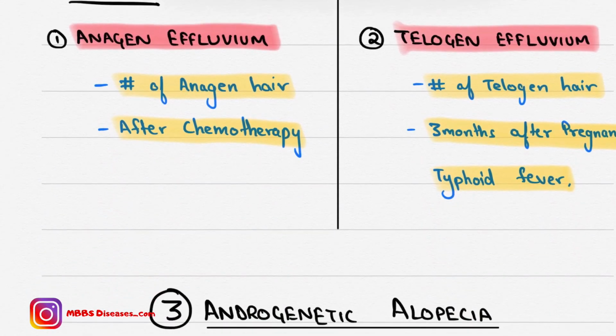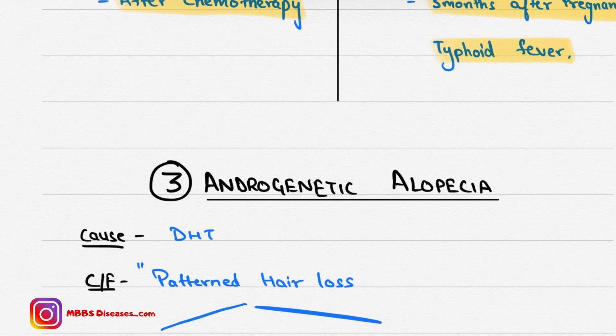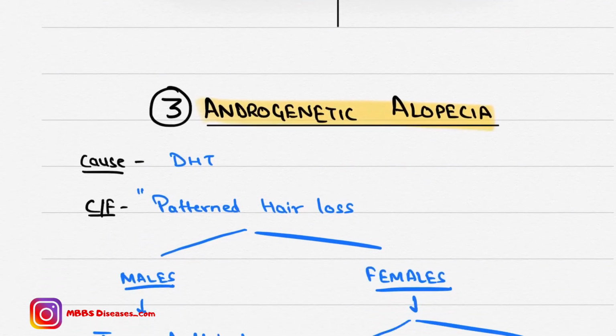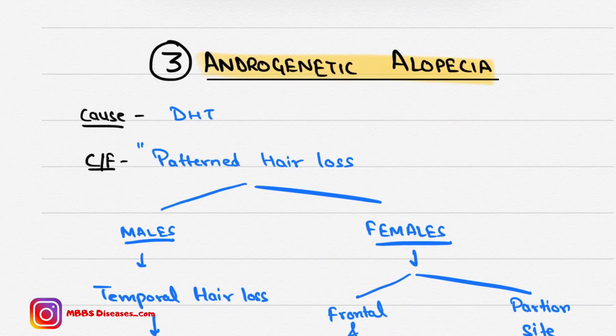Now coming to another disorder, which is androgenetic alopecia, an important one. As the name suggests, there is an androgen causing this condition, known as dihydrotestosterone. This dihydrotestosterone acts on the hair roots and causes patterned hair loss.